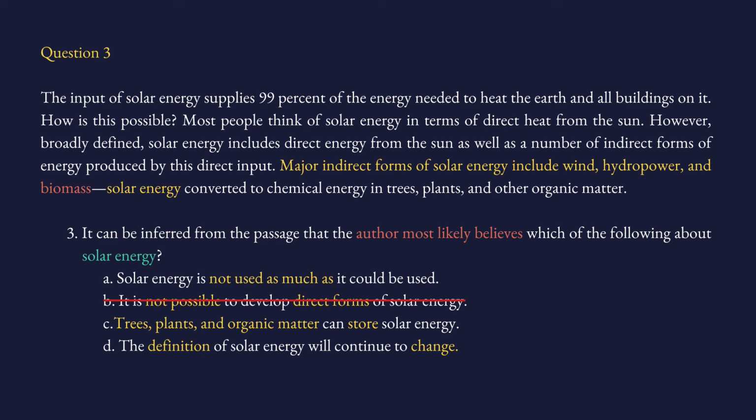Can they store based on the passage? Well, I'm going to say, yeah, because if solar energy is converted to chemical energy, it means that it should be stored there. Solar energy comes, it is stored, and there it is converted into chemical energy. So choice C is the answer.